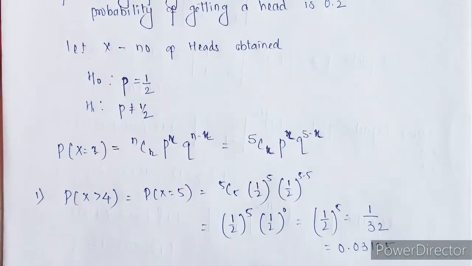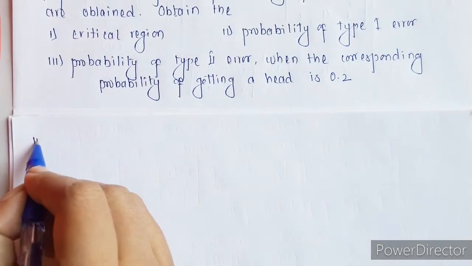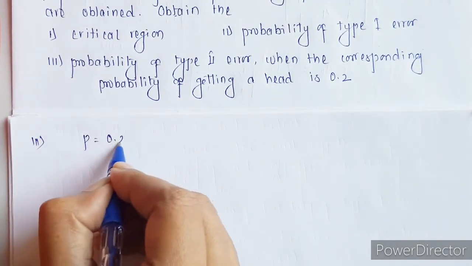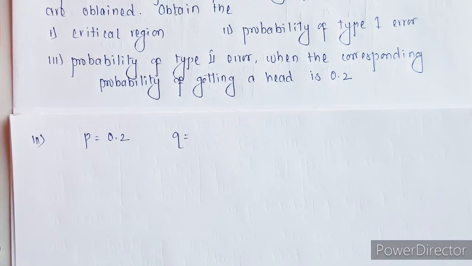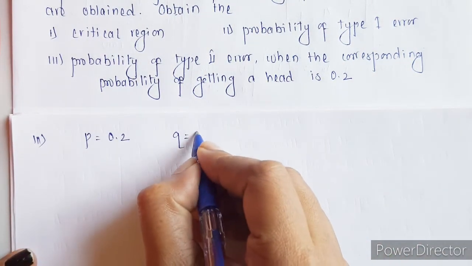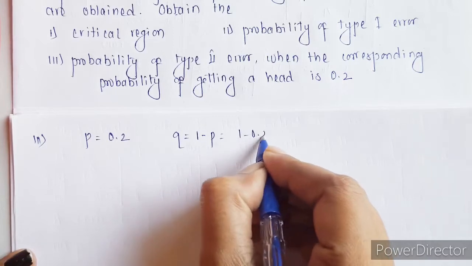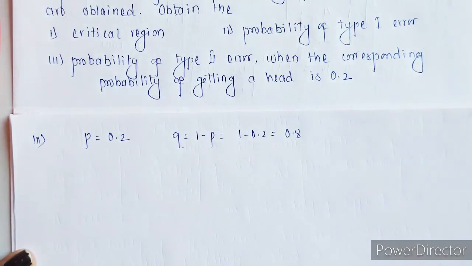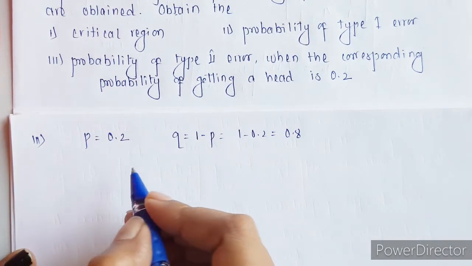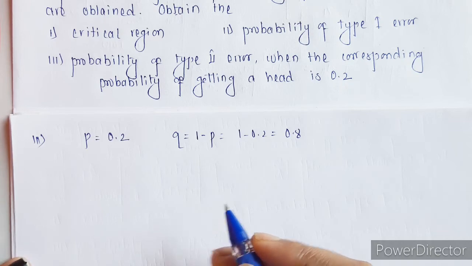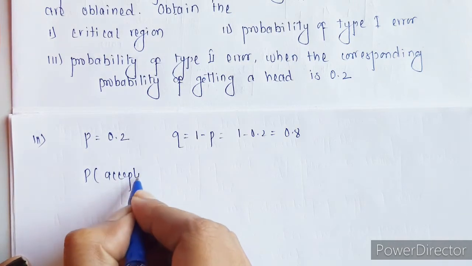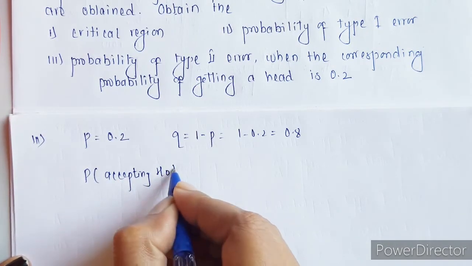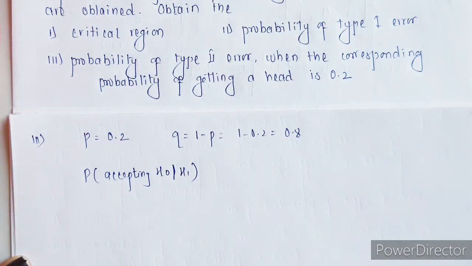Now the next question is the probability of type 2 error when the corresponding probability of getting a head is 0.2. In this case, the probability of getting a head is given as 0.2. So q in this case will be 1 minus p, that is 1 minus 0.2, which is nothing but 0.8. Now when do we say it is a type 2 error? It is accepting H0 even if H1 is correct, right?